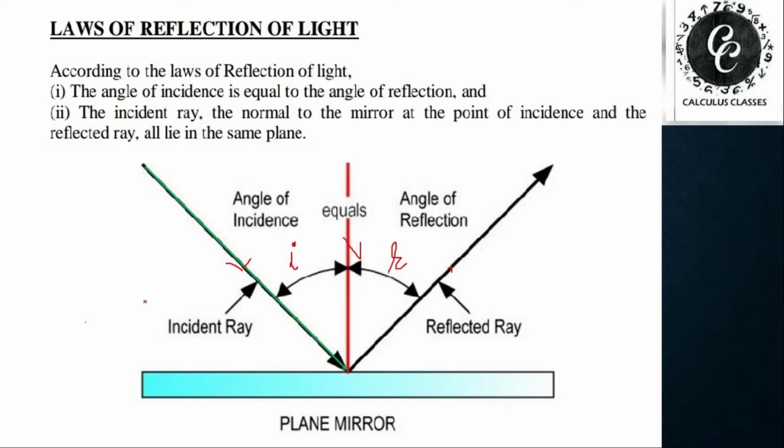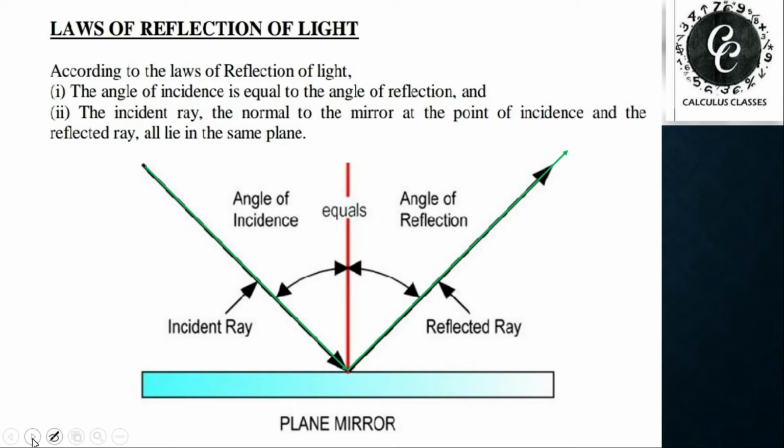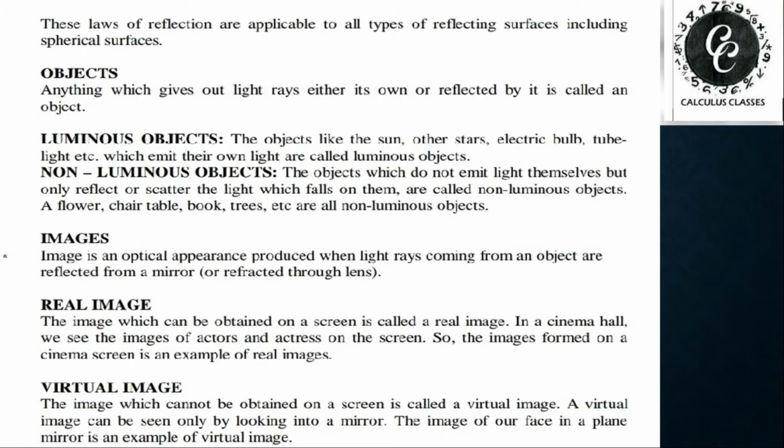We are observing a light ray which is coming along this green ray and it is reflecting back in the same medium from where it came after striking the plane mirror. So I hope you understood both the laws nicely. Now these laws are applicable to all types of reflecting surfaces, including spherical surfaces. That means, as we discussed, these laws will be applicable for each and every surface that can reflect light.